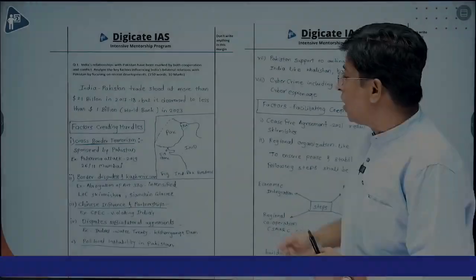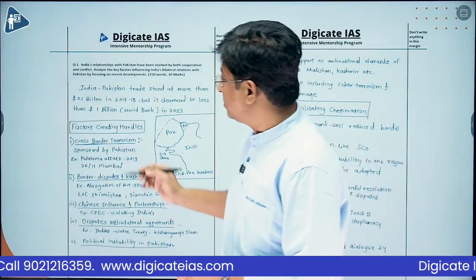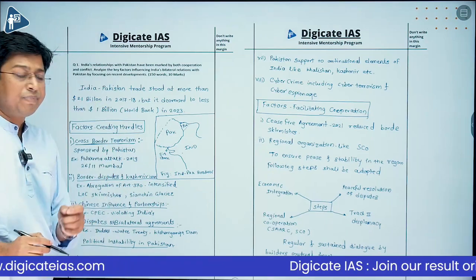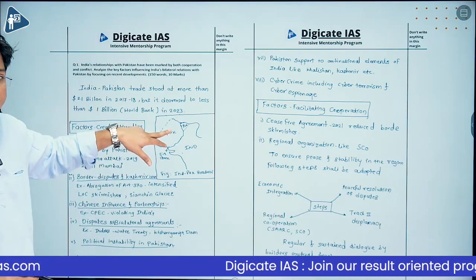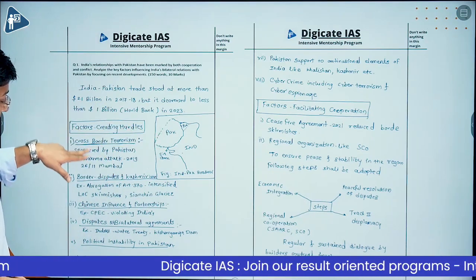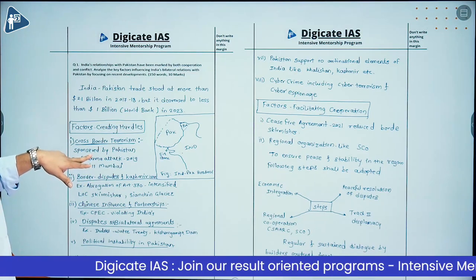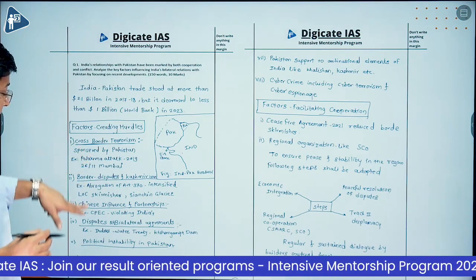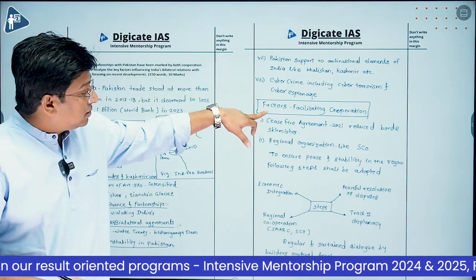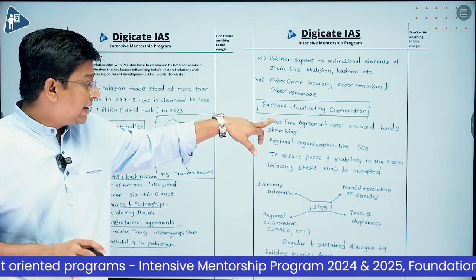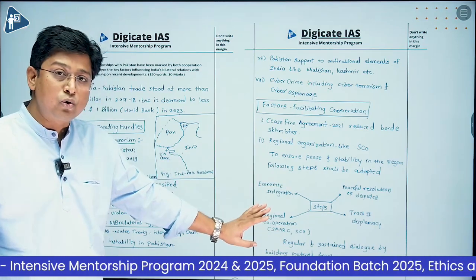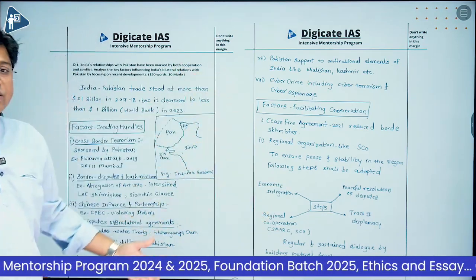So this is how you have to write your answer. All right, so see, we have the introduction, then I am incorporating a diagram, then I am writing the points. These points are very brief. I'm also adding examples to substantiate my points. Then I'm writing the counterpart as well, and then I'm also writing the way forward, and then I'm making a conclusion. So all these aspects need to be covered.